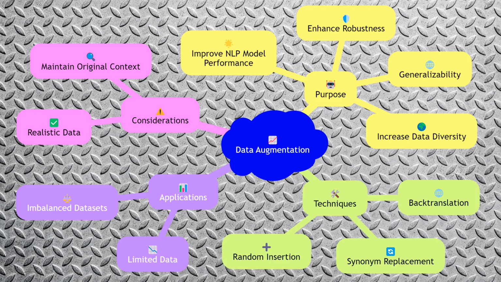Data augmentation involves creating additional training data from existing datasets to improve the performance of NLP models. Techniques such as synonym replacement, back translation, and random insertion can be used to generate new text samples. Data augmentation helps in increasing the diversity of the training data, making the models more robust and generalizable. It is particularly useful when dealing with limited data or imbalanced datasets. Implementing data augmentation requires careful consideration to ensure that the generated data is realistic and maintains the original context.